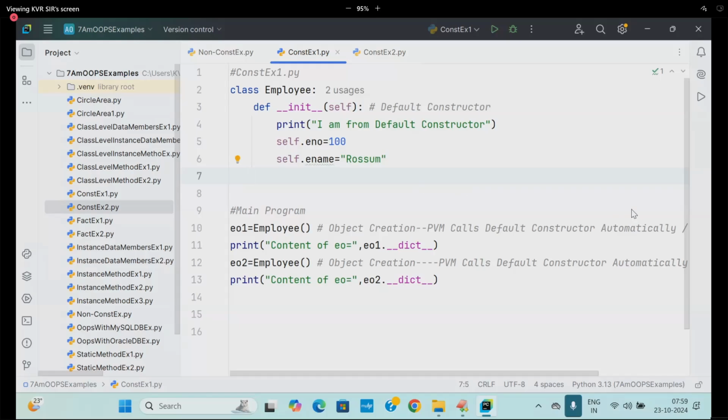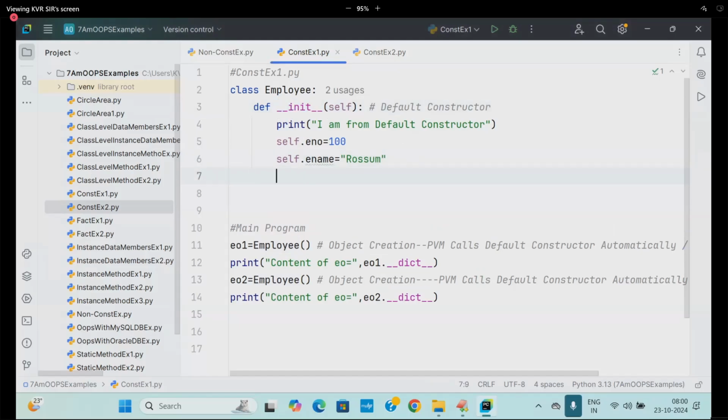Further, a method will return a value by using a return statement. But when we come to the constructor, if I try to write return 100, it will give an error. The constructor's job is to initialize the object, to dump the values, but not to perform operations on the object. When it is initializing, it should not return any value. You will get an error. A constructor returns only None, but not int.